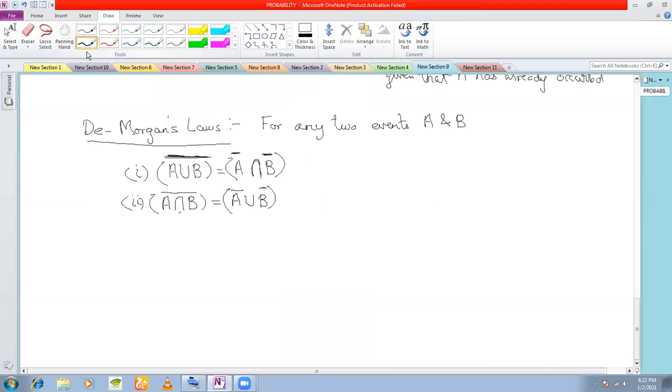Okay, so once De Morgan's laws are clear, we now move on to some particular cases of application of De Morgan's law in probability.